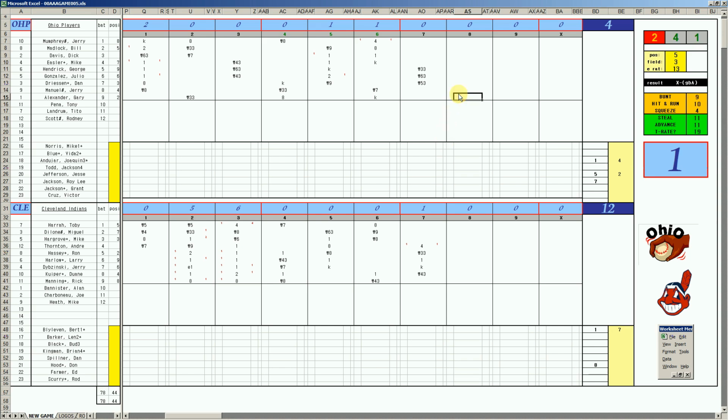And all 3 of these games have been kind of lacking luster. The luster's not there. It lacks. They lack that luster. Rodney Scott will pinch hit. And 2-5, it's a pinch hit single. He's on at first base.